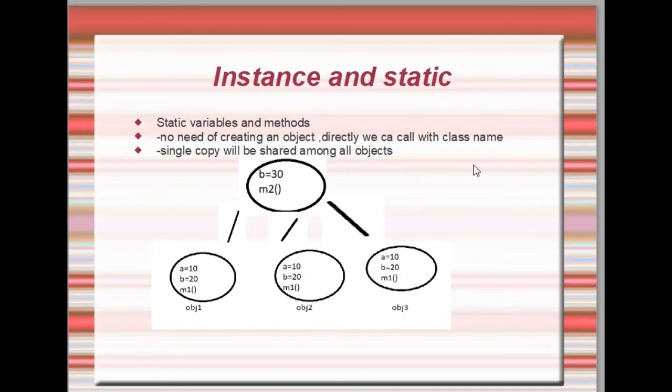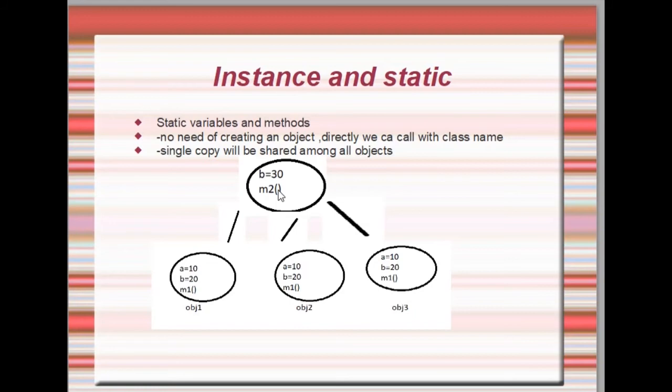So now I told you that objects will have a separate copy. For each object there will be a separate copy, but static things don't have a separate copy. There will be only one copy that is shared by all the objects. Remember that. Instance means for each and every object there is a separate copy. Static means only one copy will be there, shared by all the objects. If any object changes that static variable, automatically that will be reflected in all the remaining objects.